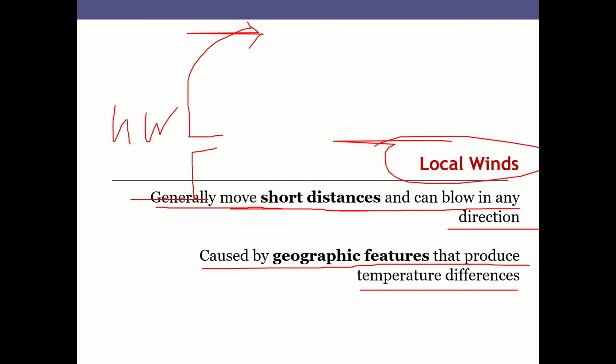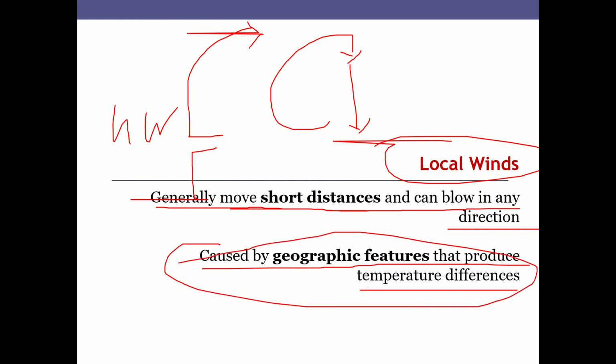Okay, so that is at a global scale. At a local scale also similar phenomena occurs. Okay, so the same physics. The hot air has the tendency to rise up, and then it will move from high pressure to low pressure. And it's also impacted by the geographic features.